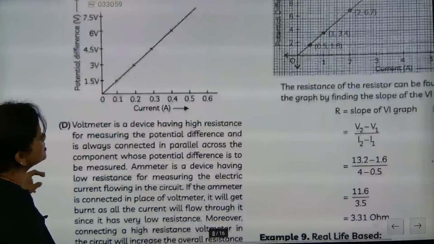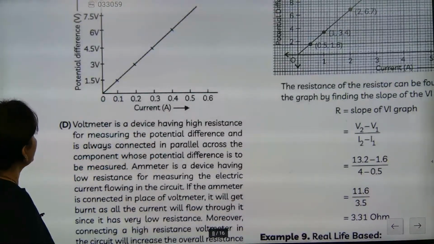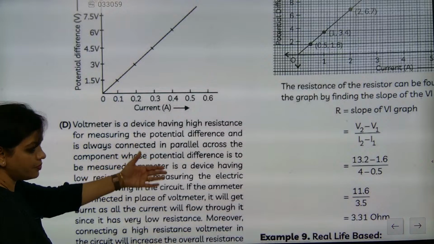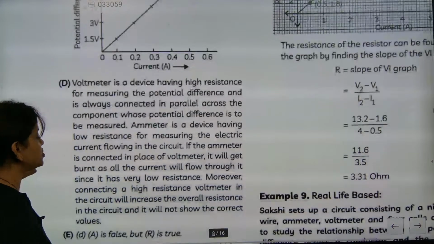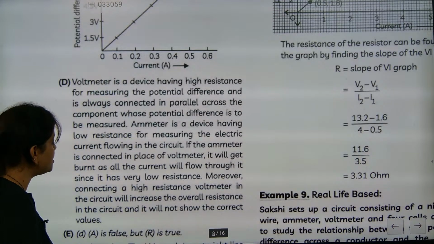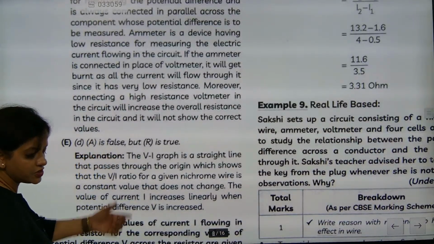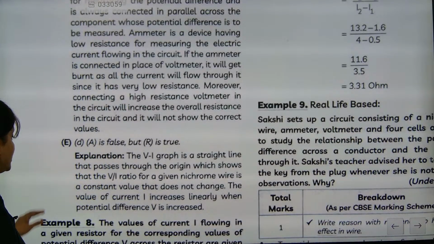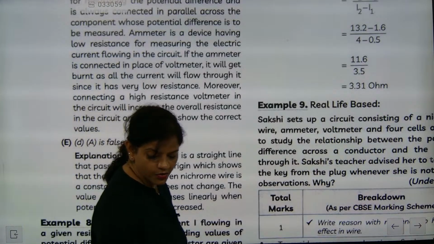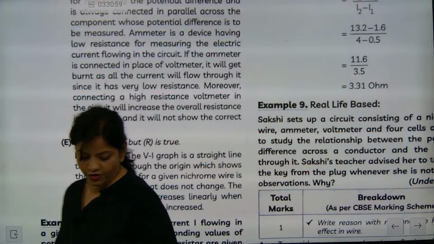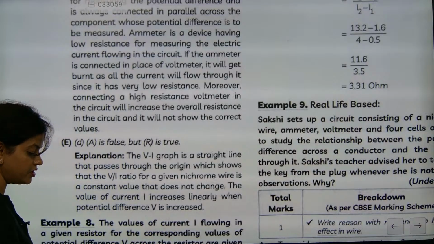Now the voltmeter is a device having high resistance for measuring the potential difference and is always connected in parallel. The ammeter will be connected in series, and if we change them, definitely there will be a change. Then the correct answer will be D: assertion is false and reason is true. So in this way you have to answer the question and you will be getting marks. I hope you might have understood.